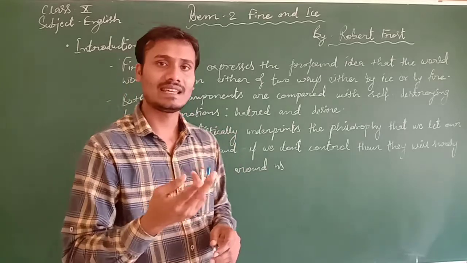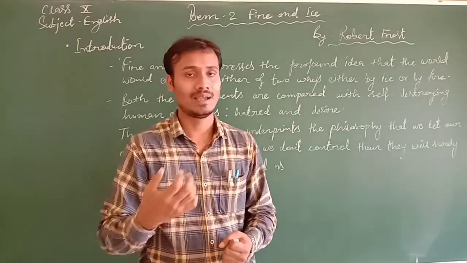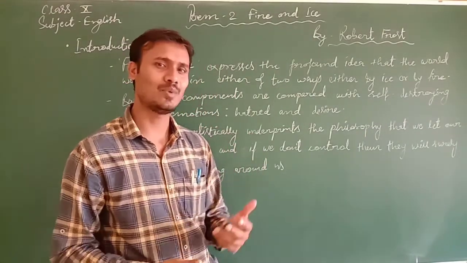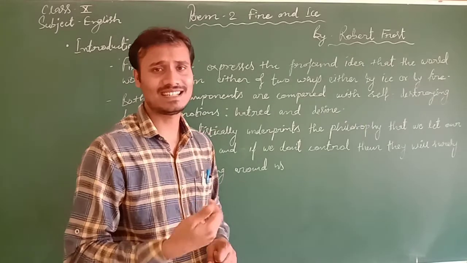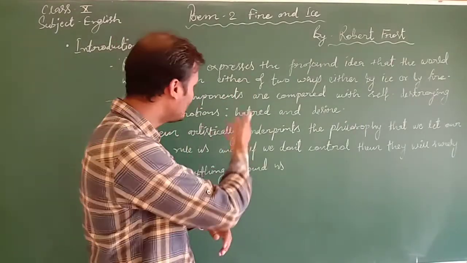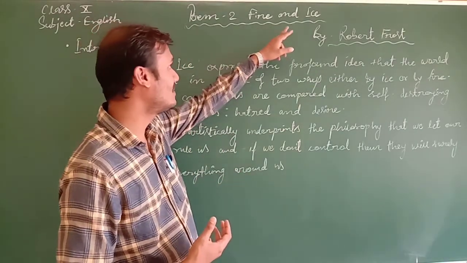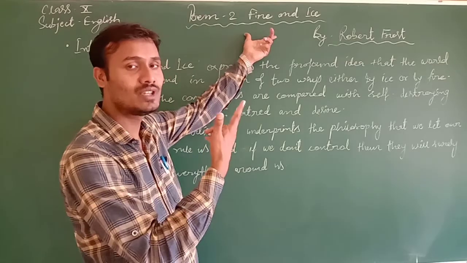So in this way he says that there may be only two ways through which this earth may come to an end. But here, as you know, he is a poet. In his analysis, the scientific description has been shown in this form, where he uses fire and ice in contrast, as both the words are opposite.